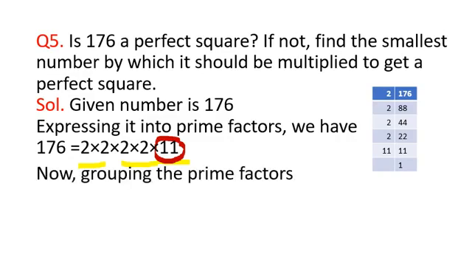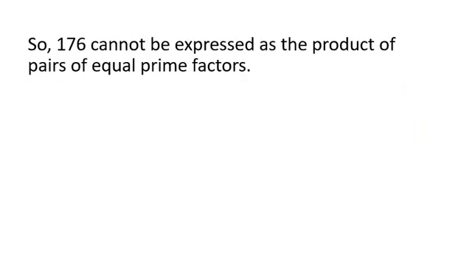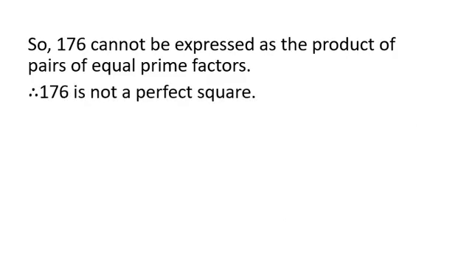So now grouping the prime factors, 2 into 2 into 2 into 2 into 11. We can see that 11 is left unpaired. So it cannot be expressed as the product of pairs of equal prime factors, and therefore 176 is not a perfect square.